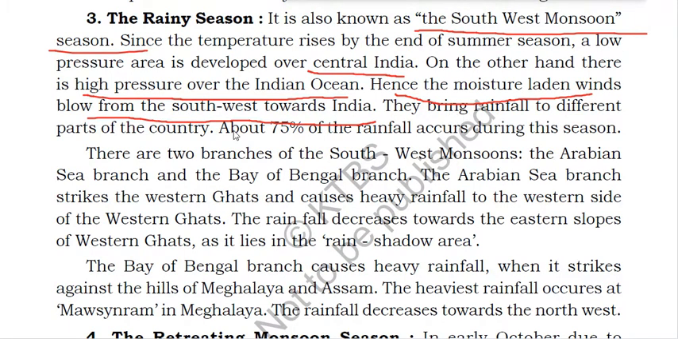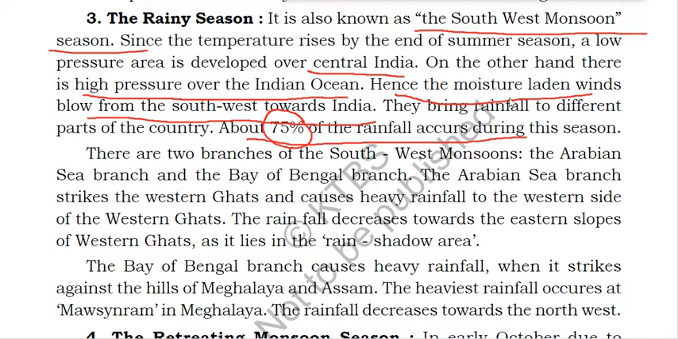They bring rainfall to different parts of the country. About 75% of the rainfall occurs during this season. Okay, so how much rainfall will occur during this season? 75%. In winter season we have read that it receives 2% of the rainfall. In summer season it receives 10%, but during the rainy season it will receive 75%